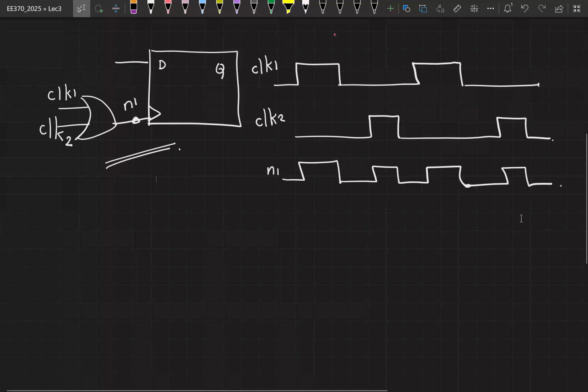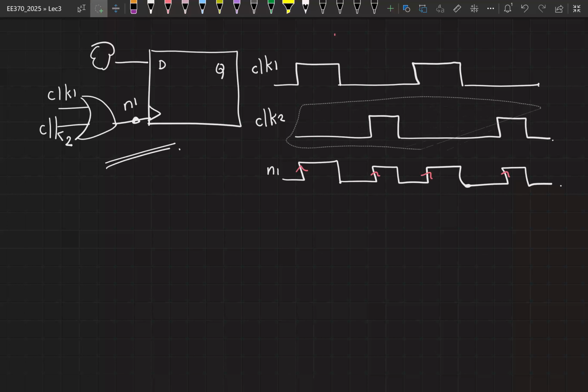Again, think about whether this sort of a constraint is really necessary, and if you find that it is necessary, you will have to hard code it. You will have to generate N1 by ORing clock 1 and clock 2, and then feed posedge of N1 as a condition in the sensitivity list. But you can see how tricky the circuit is going to be to close timing, because again, you have to make sure that for all the edges of N1, you check for setup and hold. And what if this clock signal slightly got shifted?